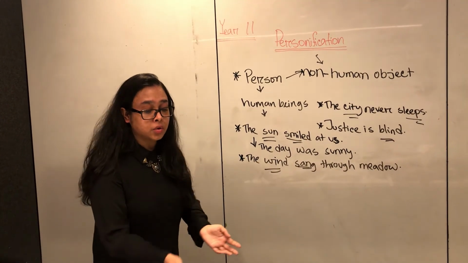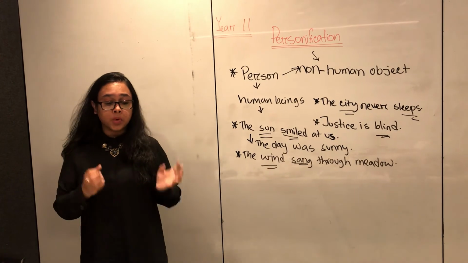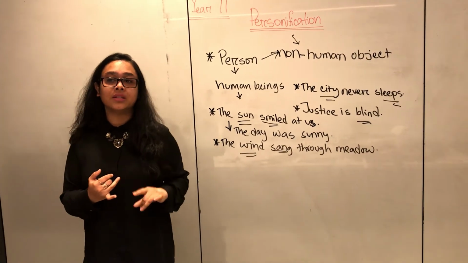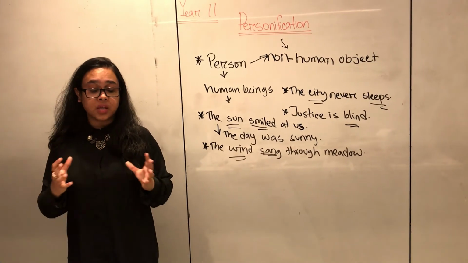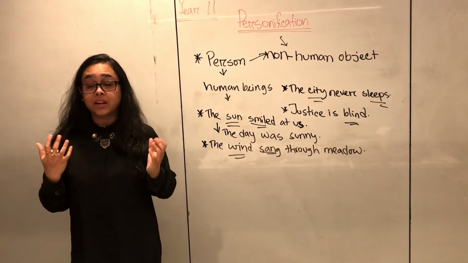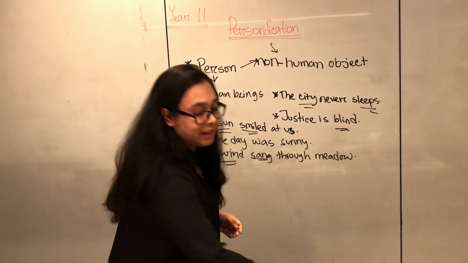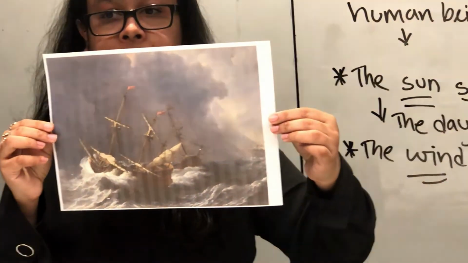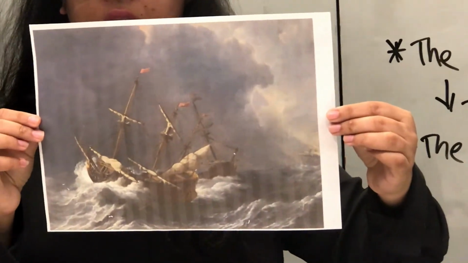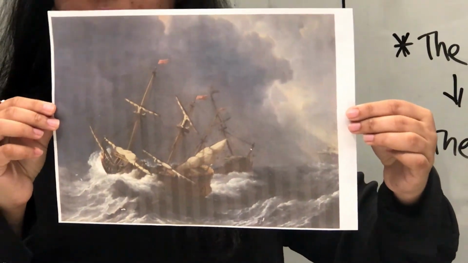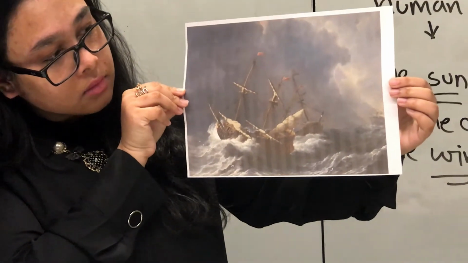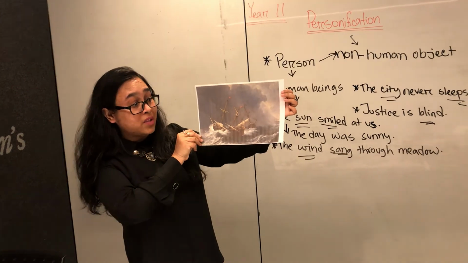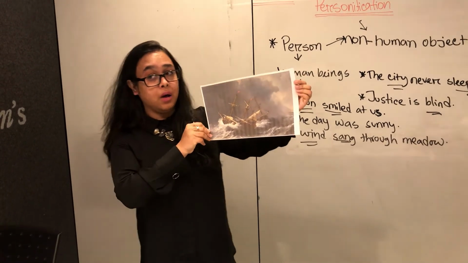So since in your creative writing assignment, you are going to use different types of sketches, images, and pictures, try to consider using personification and make your assignment look very beautiful and creative as well. Now, let's talk about this image. So, what are the things you actually see in that picture? Waves, ships, clouds, sky, and ocean. Yes, so there are ships, ocean, waves in that ocean, sky, and clouds.